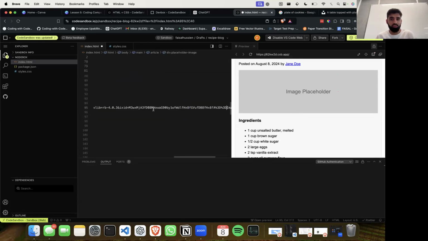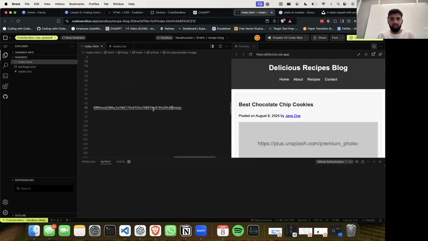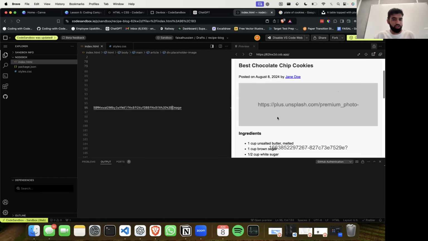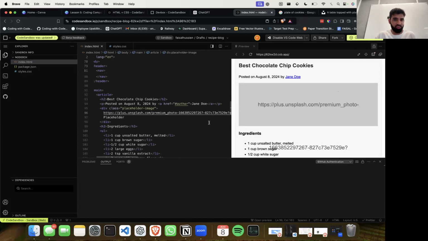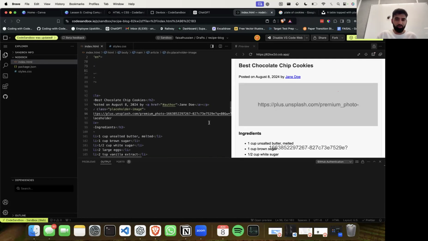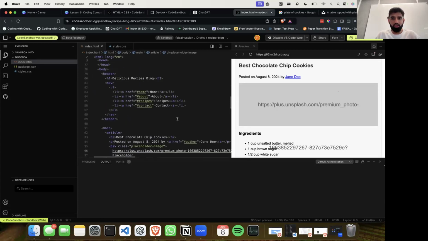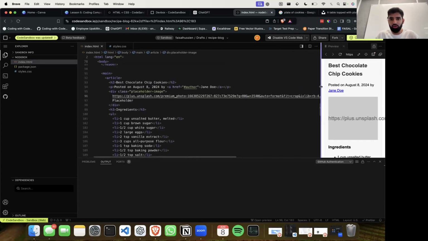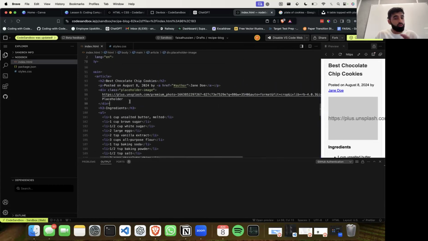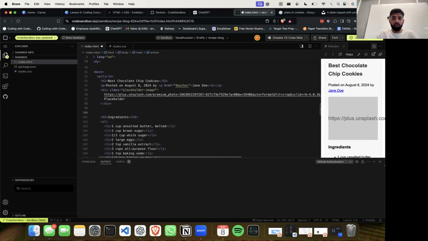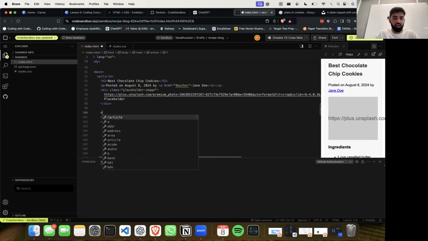Now, if we just copy and paste this in and I hit save, it's not really what we were trying to do, right? It's a bit wrong. It doesn't really make sense. So, okay, we need to figure something out. So this is where we actually do need to do a little bit of coding. And I'm just going to zoom in so that I can show everyone. Now, the way we do this is by creating a link.